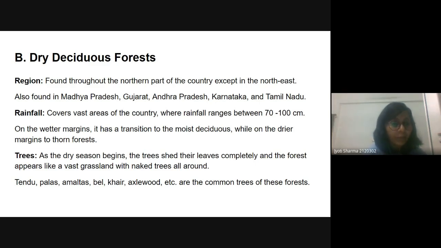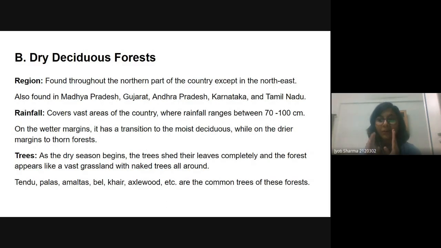Okay, so on the wetter margin, it has the transition to the moist deciduous, while on the drier margin to thorn forest. So one question I have in my mind: if there is a transition, let's say there is the evergreen, then we have the moist evergreen and the dry evergreen. So we have two forests, one is the moist evergreen, the second is dry evergreen, and there is a transition between them. Will this transition be a fertile forest or not?